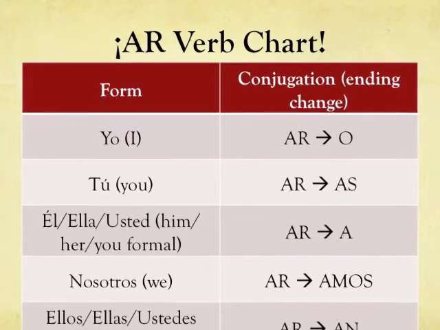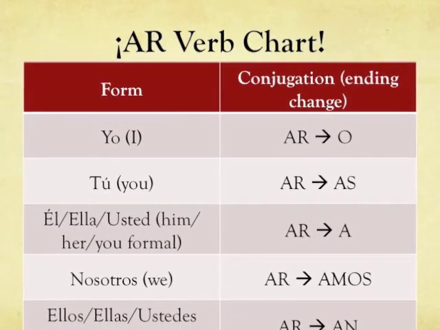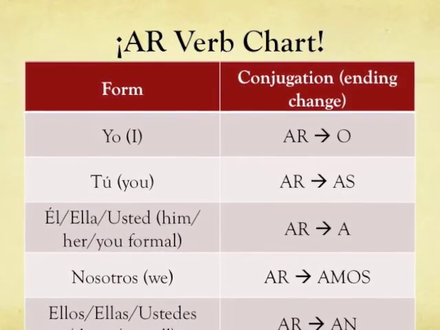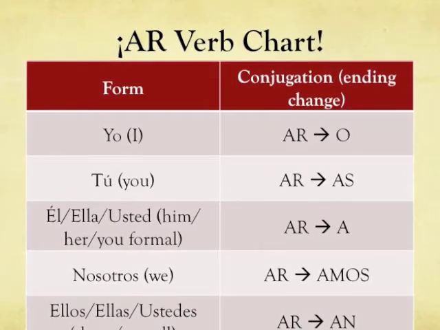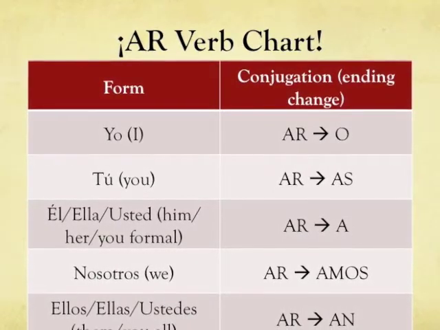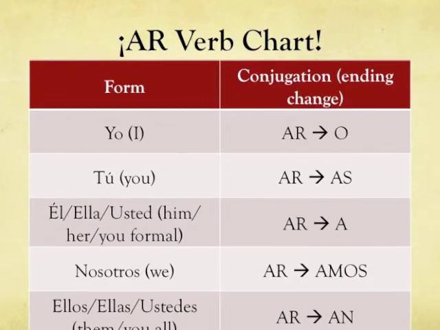In the forms of él, ella, or usted, meaning him, her, or the you formal, which is always used when you address someone you don't know personally or someone of a higher rank like an elder or a teacher, you will always change the ending to an A when you conjugate.